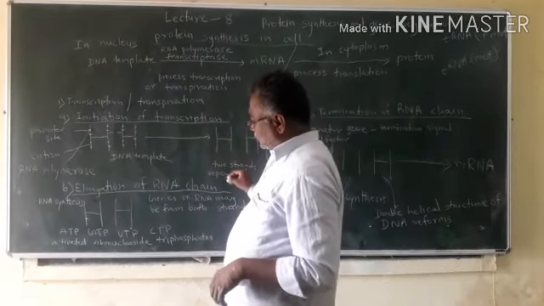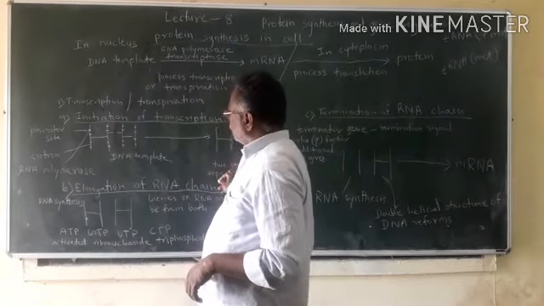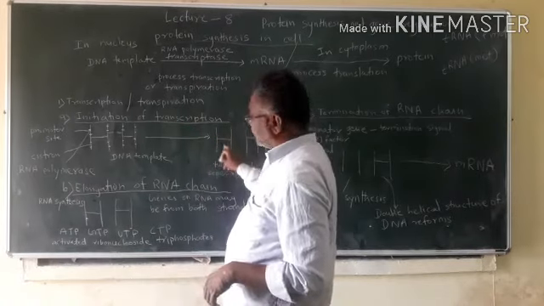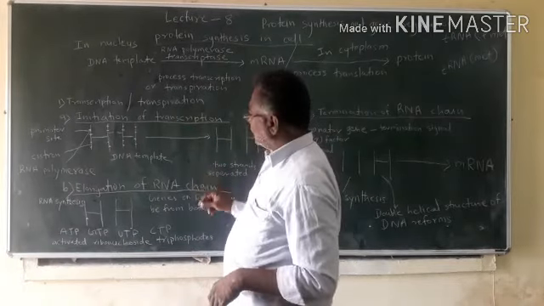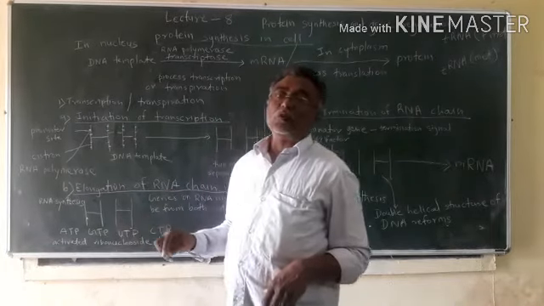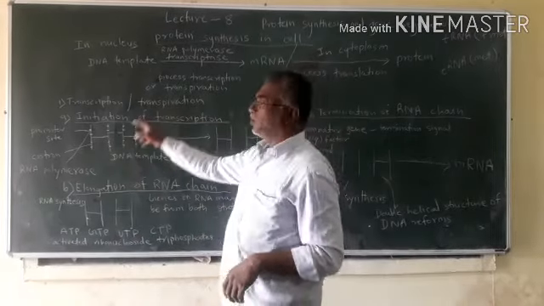These genes will move towards the strand of RNA, and this process takes place with the help of the core enzyme, which is moving around the DNA molecule.